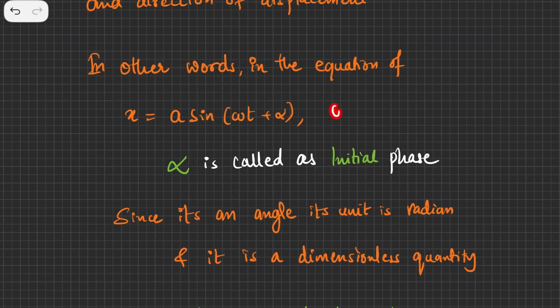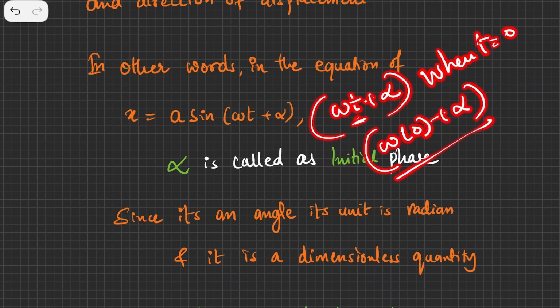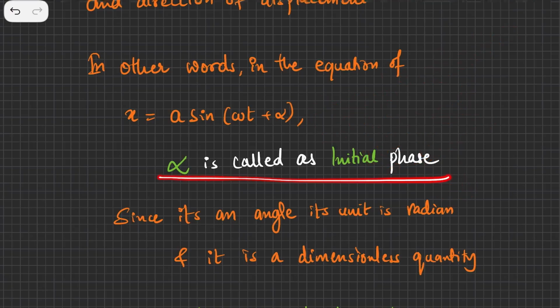This alpha, why is it special? Because when you say omega t plus alpha, and when time is equal to 0, I have omega into 0 plus alpha, because I have put the value of time as 0. So I get only alpha. So alpha is called the initial phase. That's the reason I mentioned that alpha has to be a very special constant. That's why I did not write it as C when I was deriving displacement. And today we know that this alpha is nothing but the initial phase.